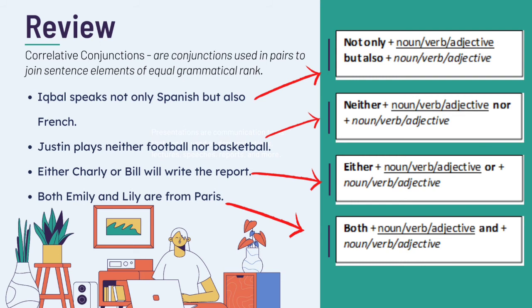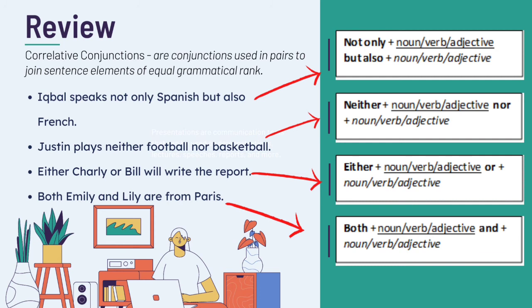And what are the correlative conjunctions that we have learned today? There are 4. They are not only but also, neither nor, either or, and the last one is both and. And what are the examples of the sentences? First, for not only but also, the example is Iqbal speaks not only Spanish but also French.